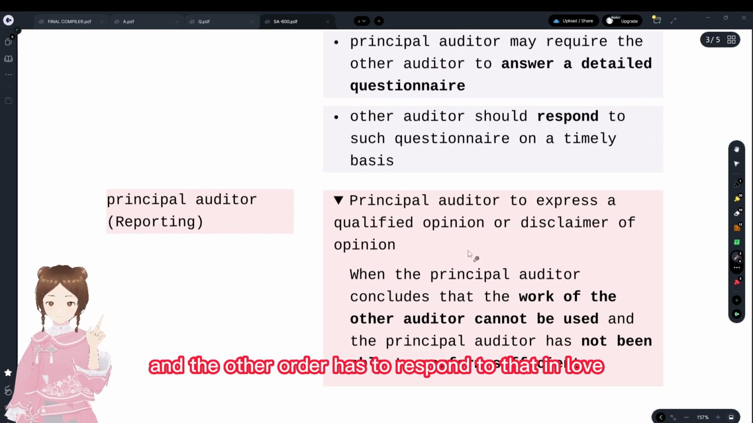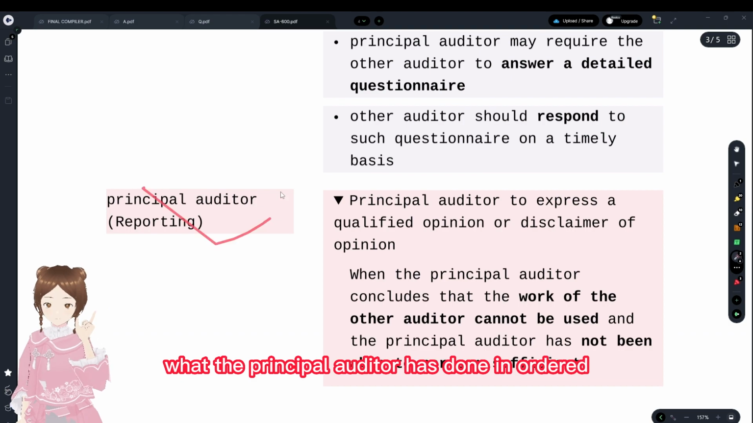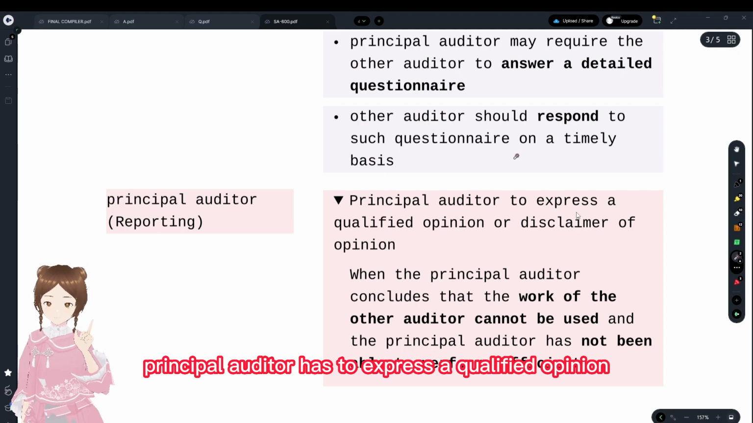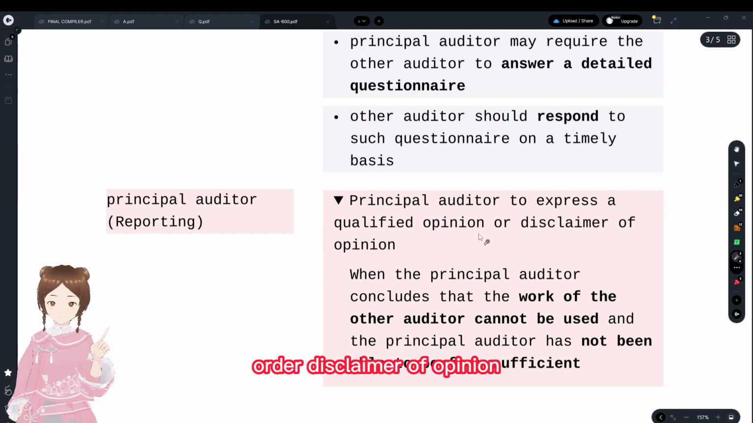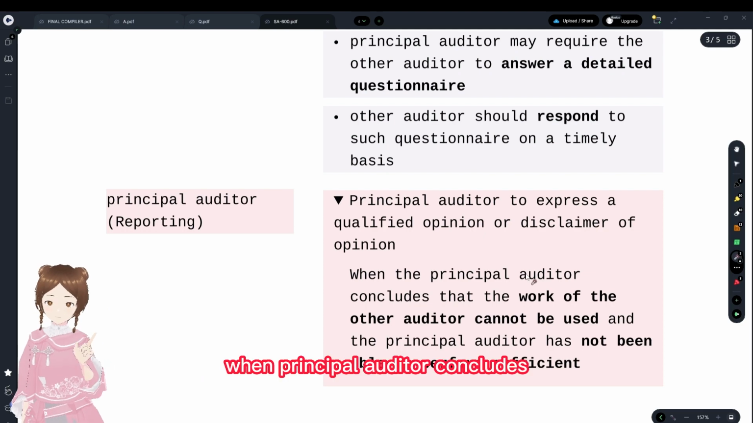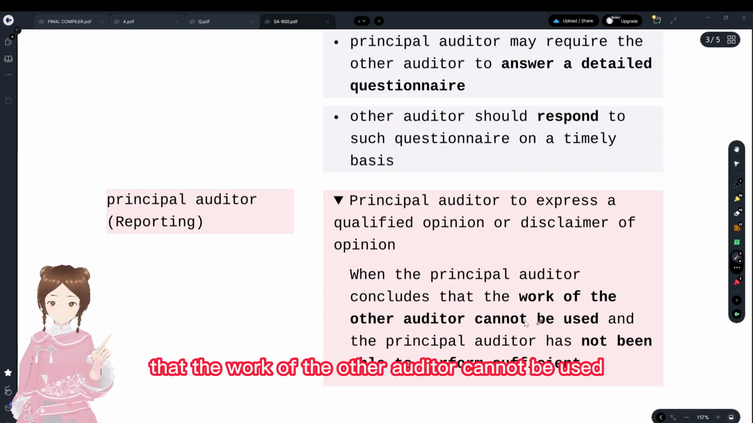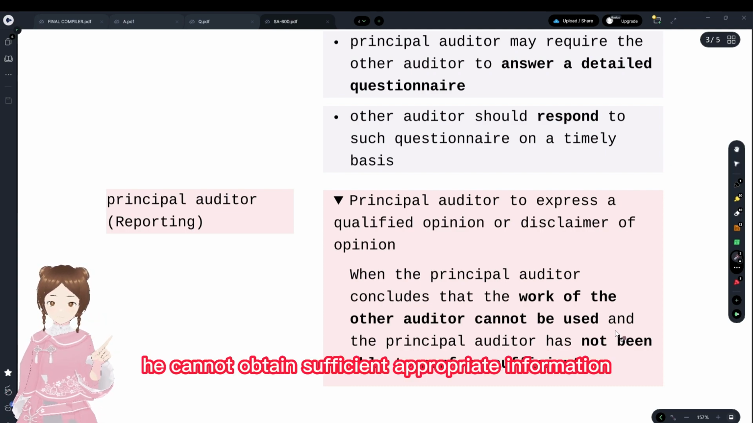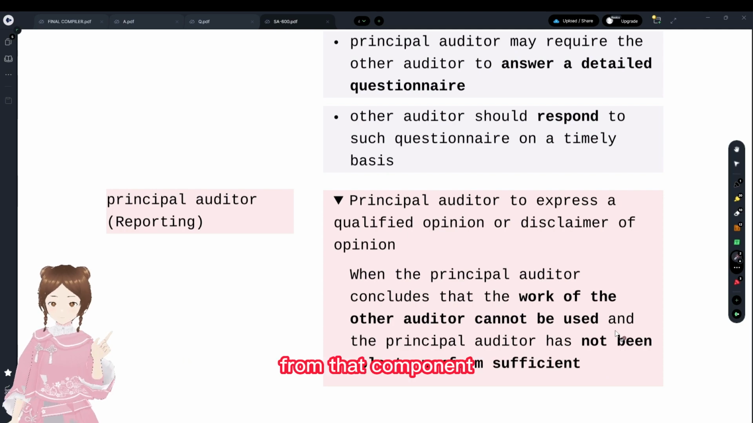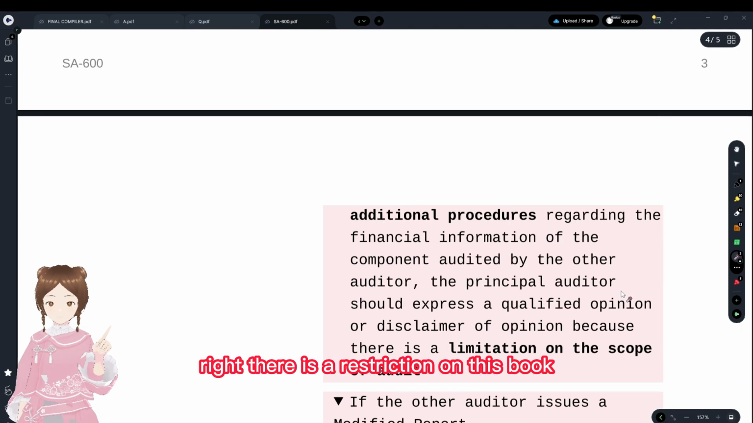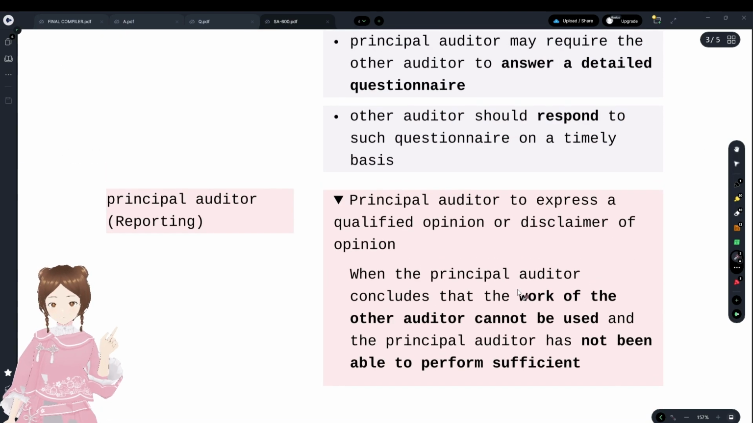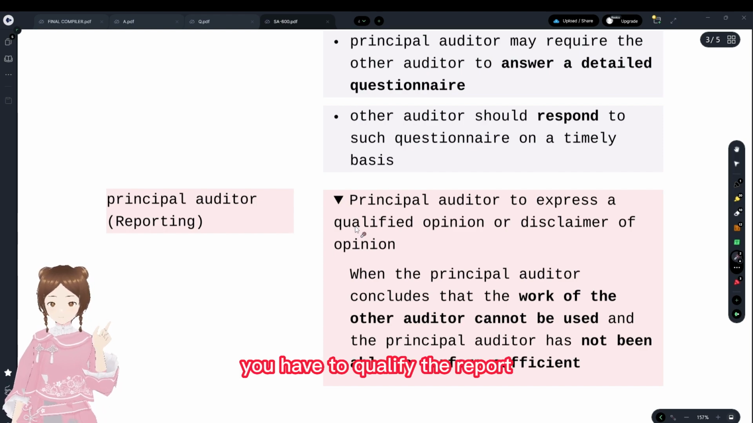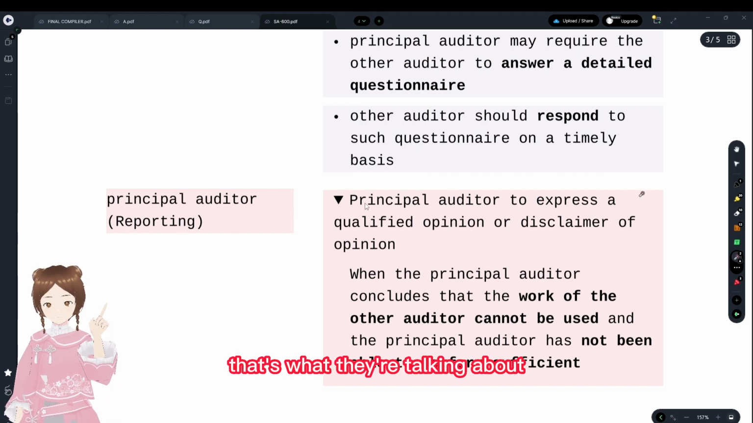And now, while reporting, if the audit everything has been completed, the principal auditor has to express a qualified opinion or a disclaimer of opinion when the principal auditor concludes that the work of the other auditor cannot be used. If it cannot be used, he cannot obtain sufficient appropriate information from that component. There's a restriction on the scope. That's what they are talking about. When there is a restriction on scope, you have to qualify the report or give a disclaimer of opinion.